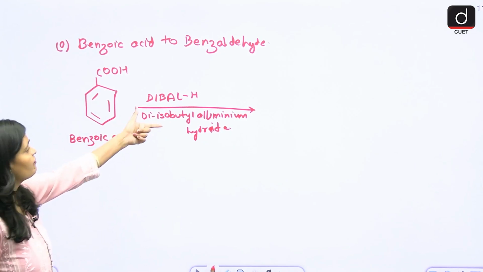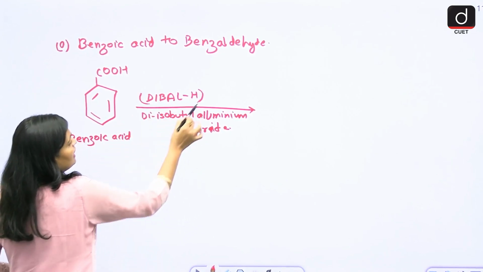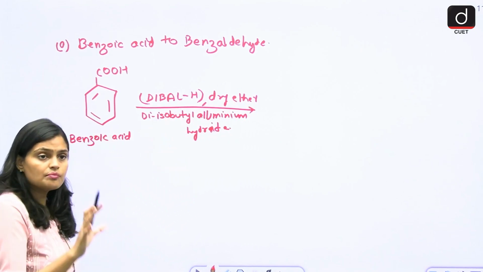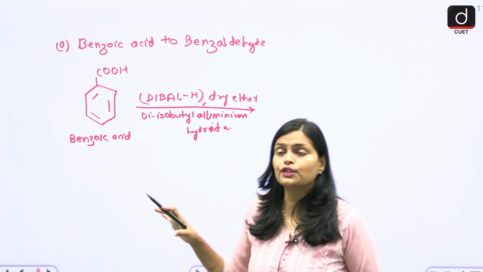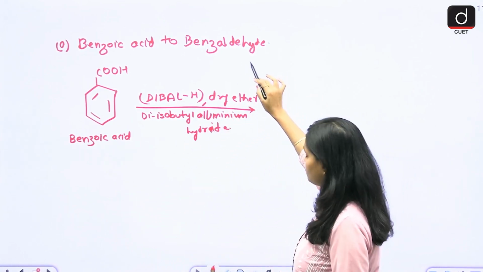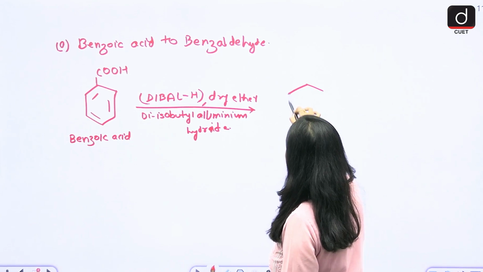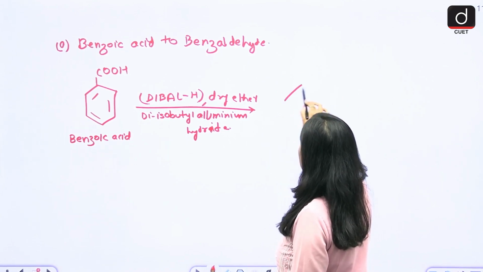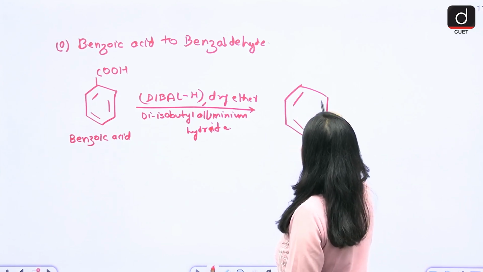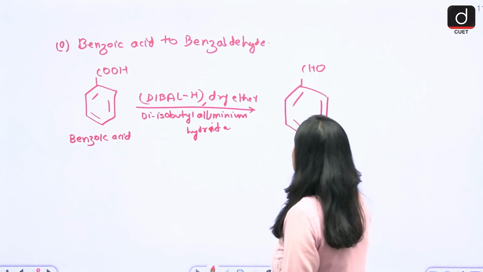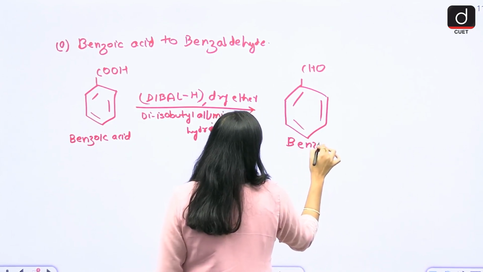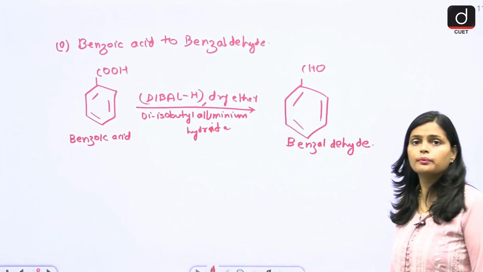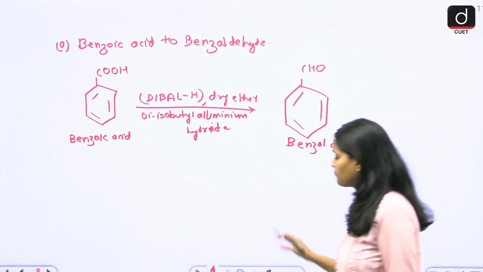So in the presence of DIBAL-H and dry ether, this is the only reagent which helps in the conversion of acid into alcohol, aldehyde, sorry. So what you will get ultimately is your benzaldehyde. So this is the benzoic acid to benzaldehyde conversion.